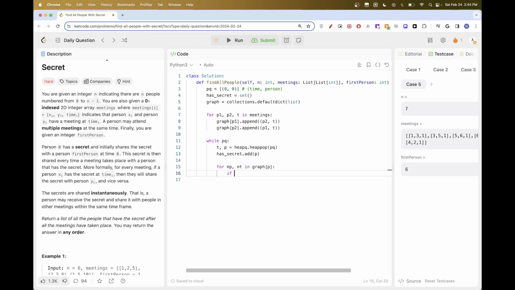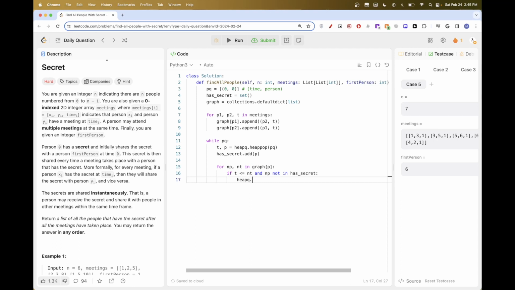So we need to check only if it's after, which means NT is bigger or equal, because if it's shared instantaneously, so if the meetings happen at the same time, they both will have it. But there is also no need to redo it if this person already had the secret. So let's just do this check here.